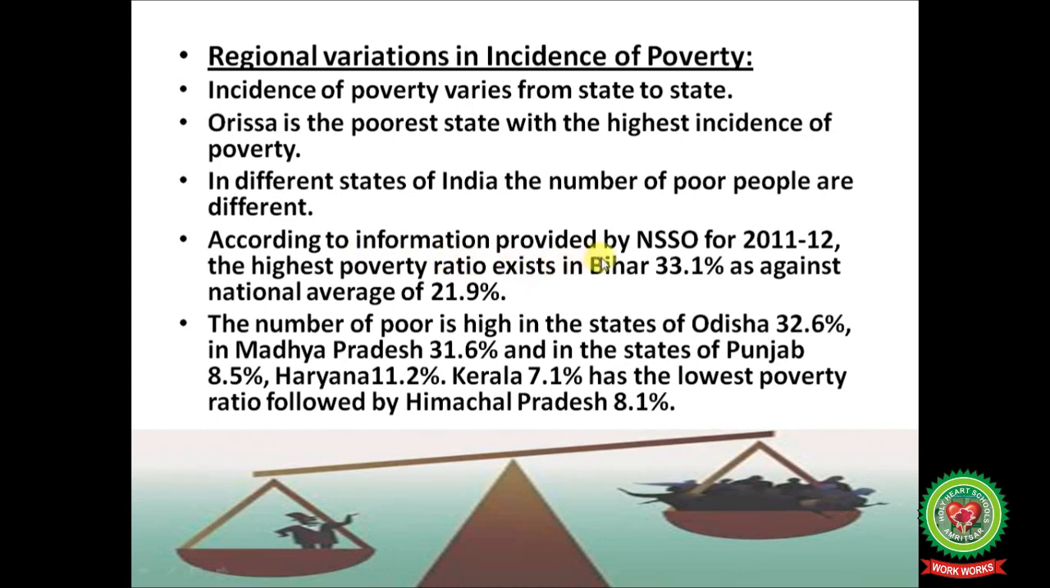According to information provided by the National Sample Survey Organization, that is NSSO, for 2011-12, the highest poverty ratio exists in Bihar, 33.1%, as against a national average of 21.9%. The number of poor is high in the state of Odisha, 32.6%, Madhya Pradesh, 31.6%, and in the states of Punjab, 8.5%, Haryana, 11.2%, Kerala, 7.1%, has the lowest poverty ratio, followed by Himachal Pradesh, 8.1%.